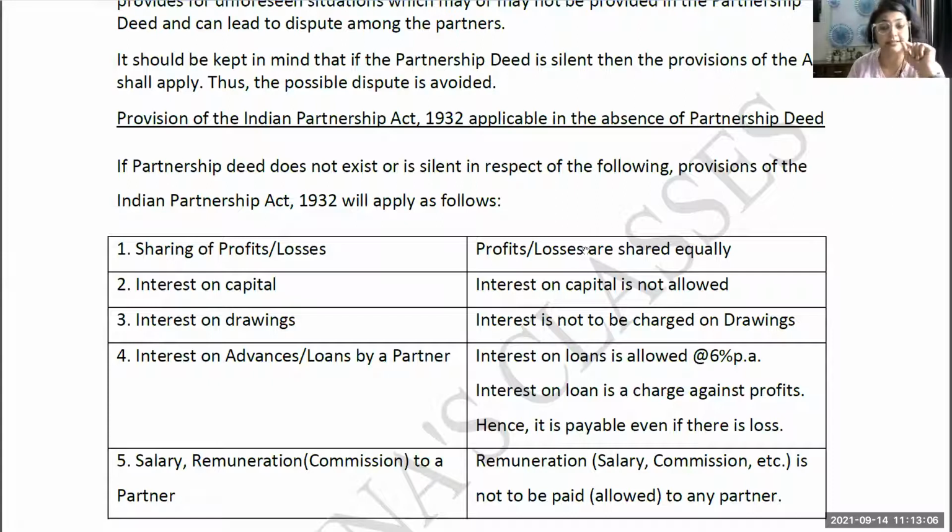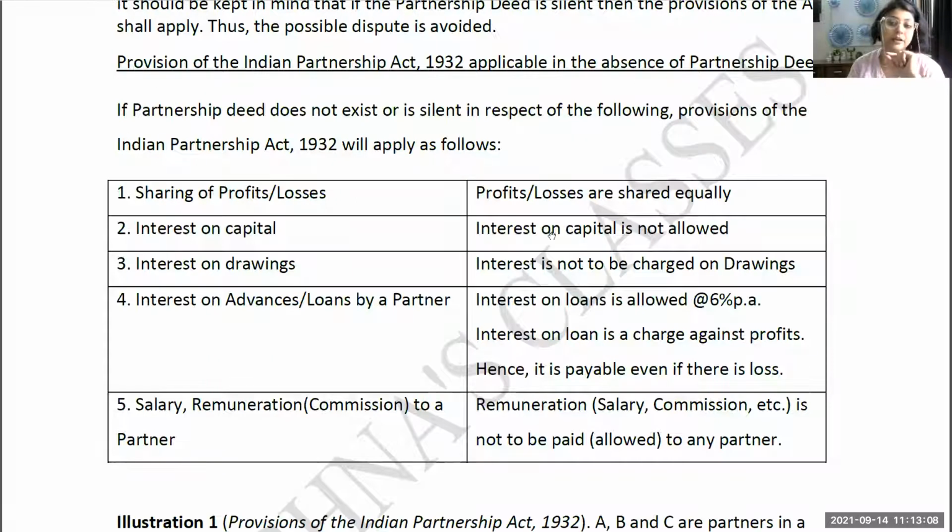Lending money to the business. The partner is not investing money in the business. Lending money means he intends to give a loan to the business, which he'll take back. And obviously, on this loan, the partner should be given interest. Why? Because if we had taken this loan from somewhere else, whether it was a bank or some other institution, we would have paid some interest to that institution. So interest will be given.